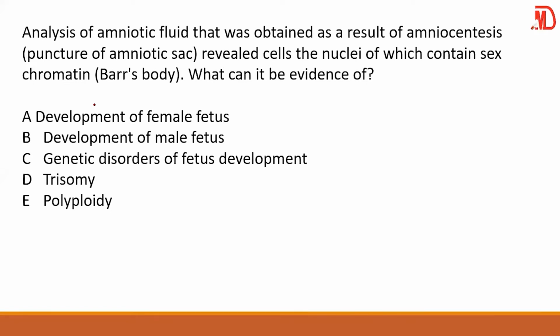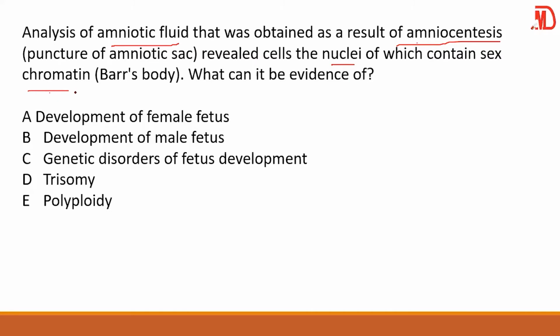Now we have analysis of amniotic fluid. You know, amniotic fluid is what covers the baby, or the water in which the baby swims inside. Now they said they obtain it from amniocentesis, that is puncture of the amniotic sac, which revealed cells. What they're trying to say is that the cell contains sex chromatin, that's a bar body.